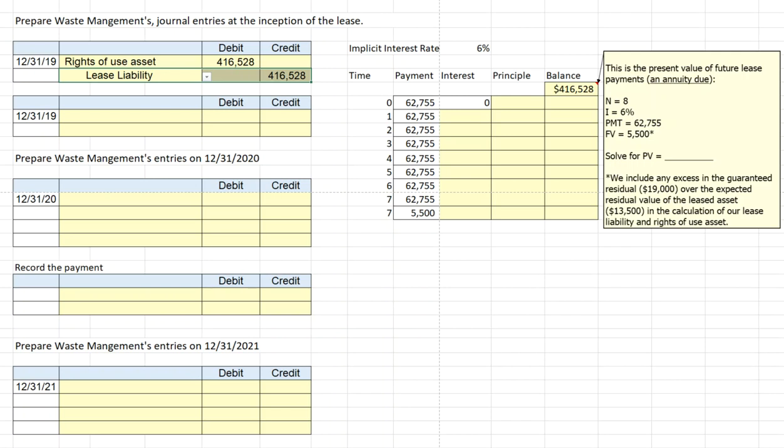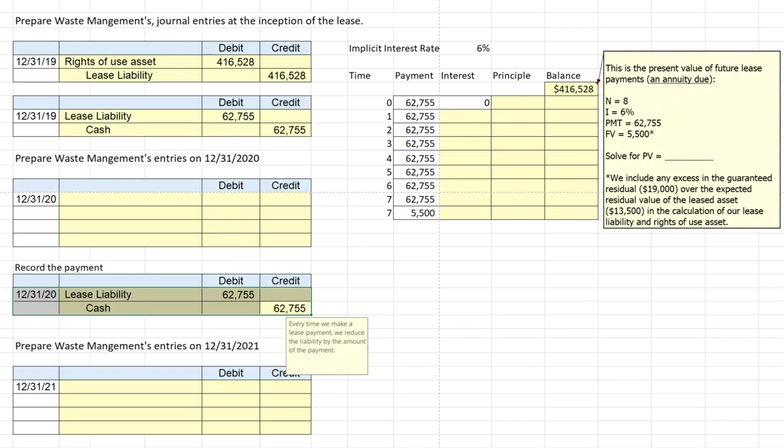Upon the signing of the lease, we were also making a first or initial lease payment, and we will debit the lease liability and credit cash. We make that same entry every time we make a payment on the lease. So again, 12/31/2020, the next year, we're making that same entry, a credit to cash and a reduction in our lease liability. And we can see those payments on our lease amortization schedule.